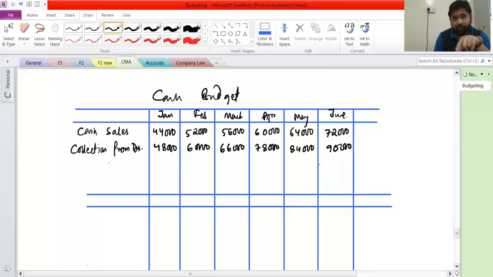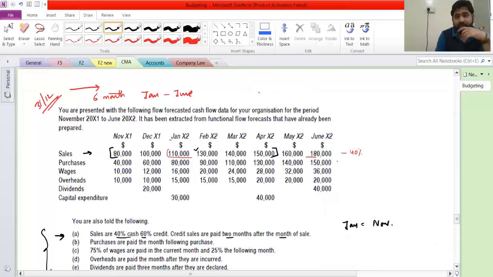Wait, before going forward, let me clarify this one point. As on the month of June, can we calculate what is the debtors balance? As on 30th June, what is the due money? Again, see, I'll go here. As on the end of June, 60% of June is due. Yes or no? Yes. And 60% of May is also due. Correct? Because that you will receive in July.